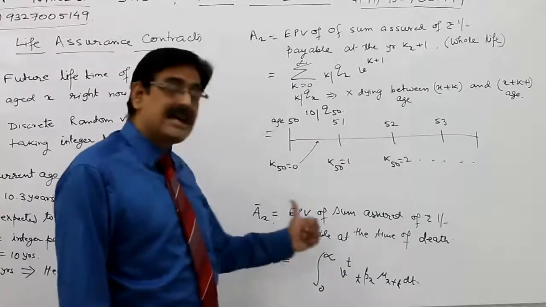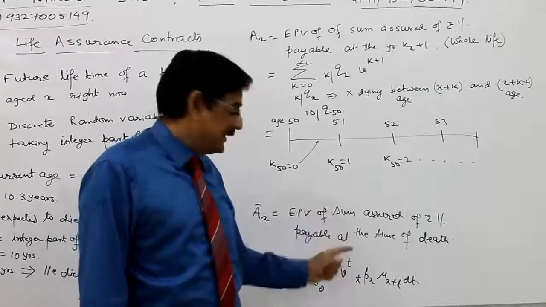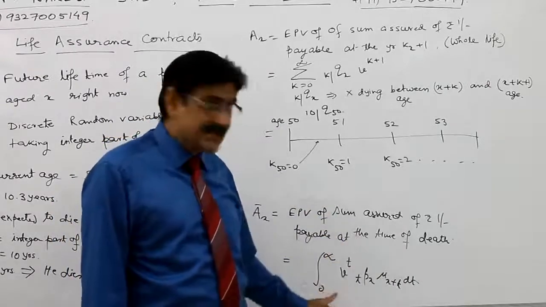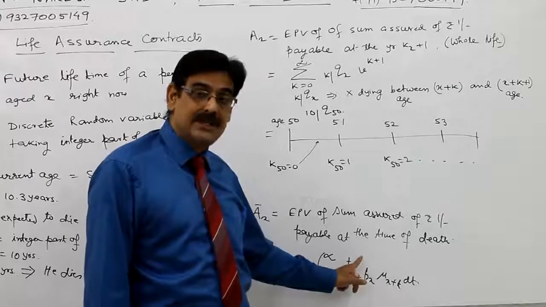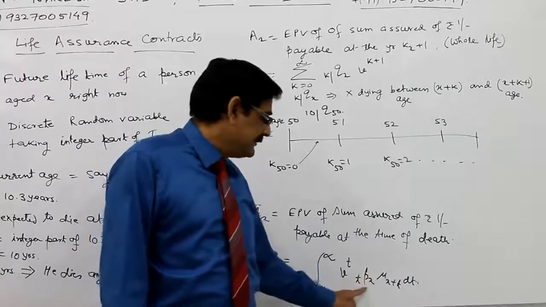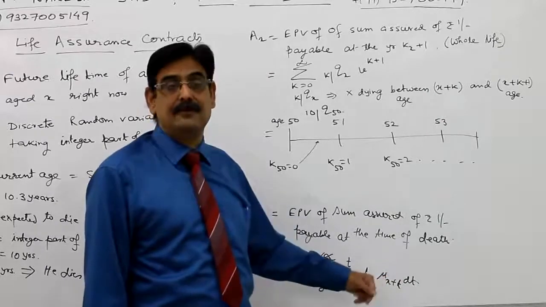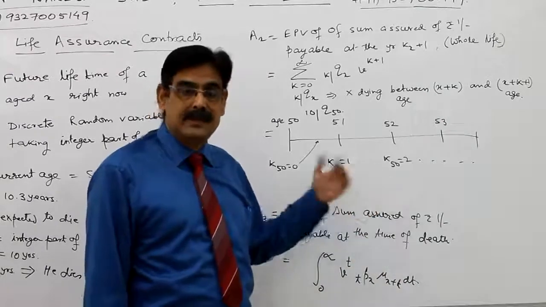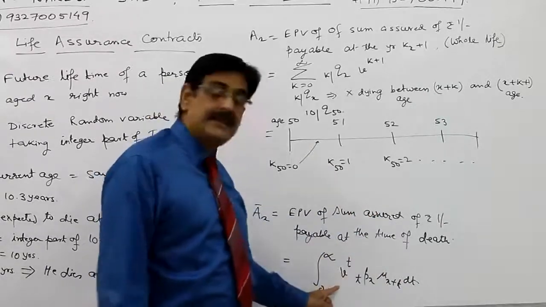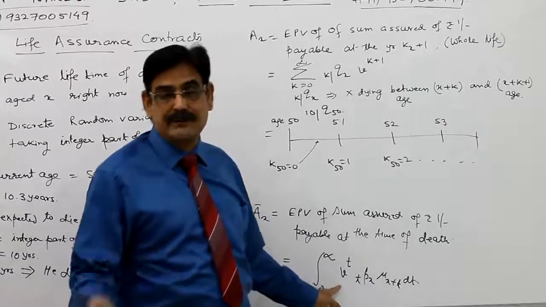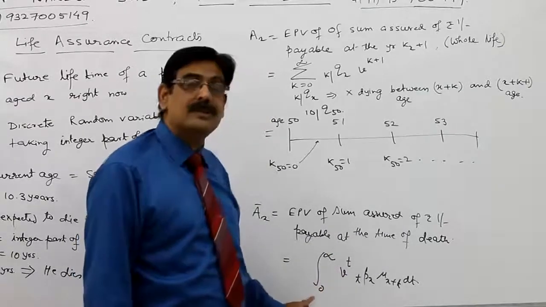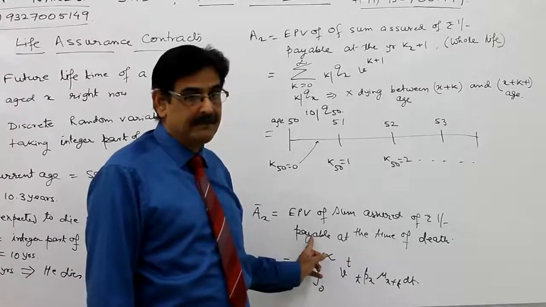So if death is at time T, the amount paid is ₹1, the present value of that ₹1 is V raised to power T, and the PDF is Tpx into mu x plus T. As you can write any point of time in future, and we assume till infinity, this time of death, or future lifetime, can range from 0 to infinity.